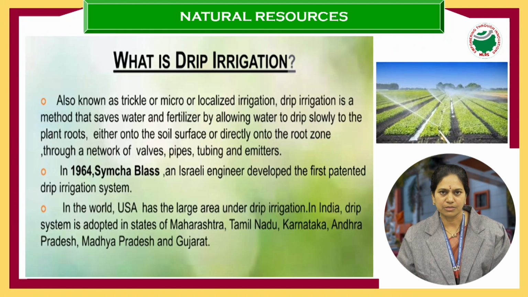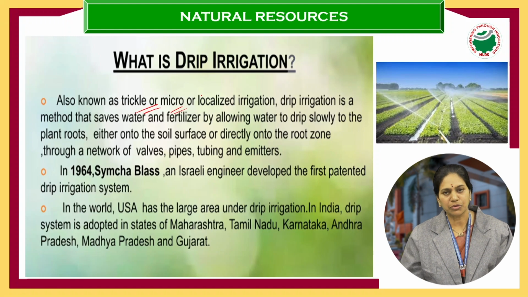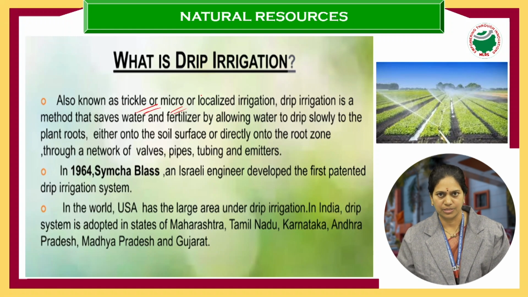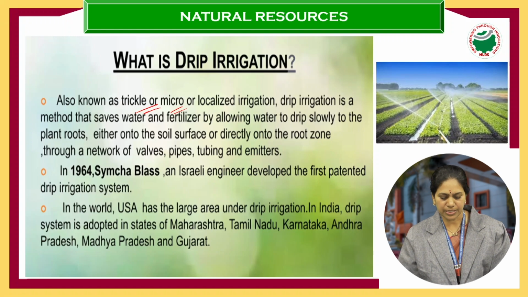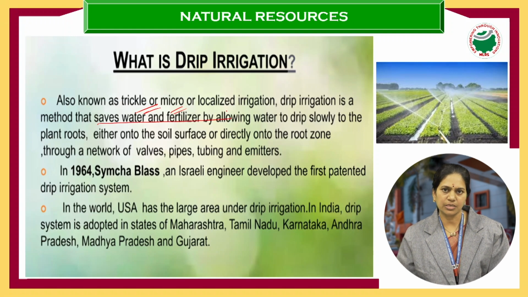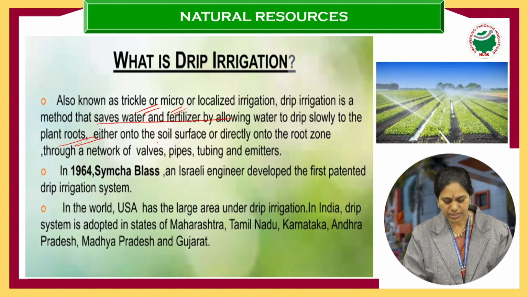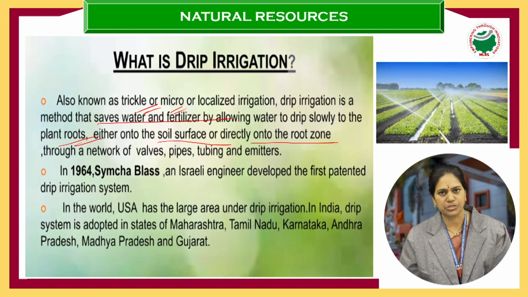Then what is drip irrigation? It is also known as trickle or micro or localized irrigation. So drip irrigation is a method which saves water and fertilizer. Both water and fertilizer are saved by allowing water to drip very slowly to the plant roots, either to the soil surface or directly to the plant zone.